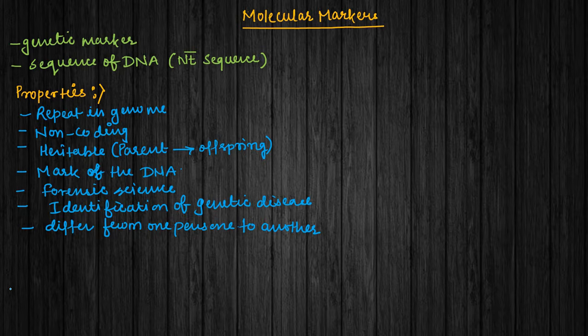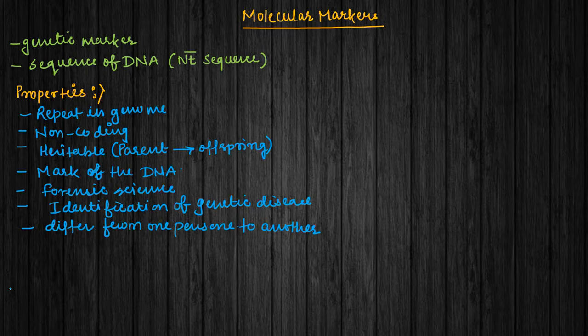When we categorize markers, there are different kinds. Some markers denote the phenotype. Some are biochemical markers, which we also call protein markers. Some are molecular markers. In this way we categorize markers. So first of all, we have to understand the term marker.